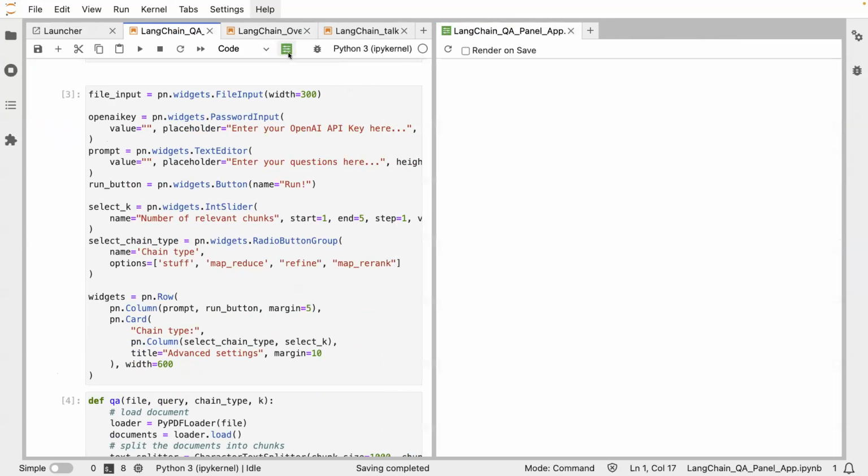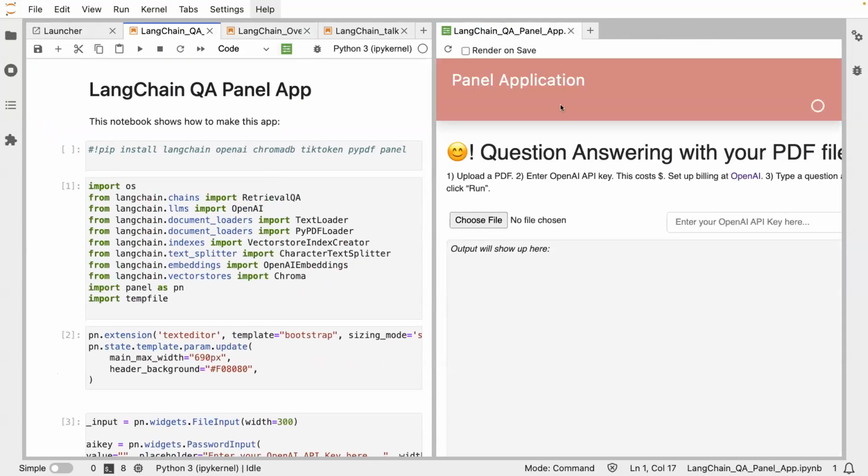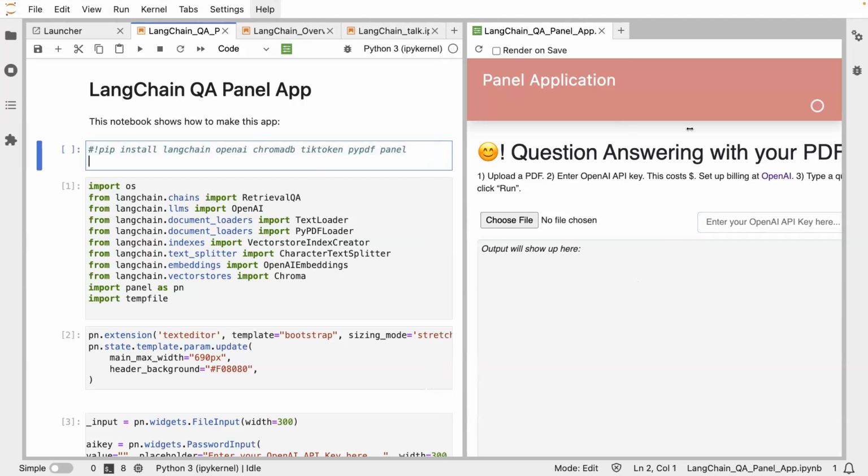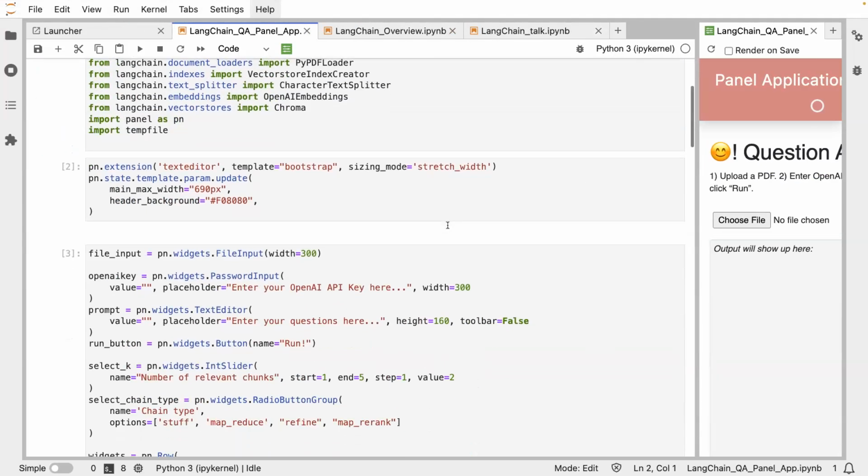Let's refresh it. You can have a preview of the model. And okay, I don't want to show you my API keys though. Let's see. Okay. Sorry, I'm just going to go through the code with you.